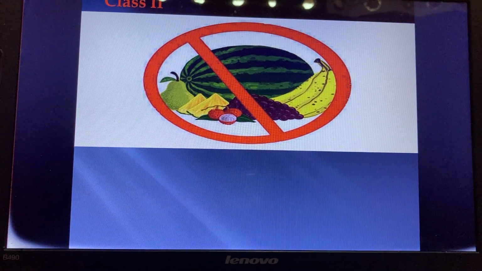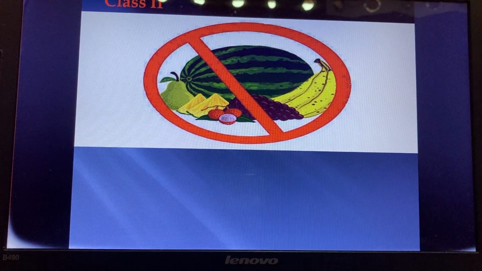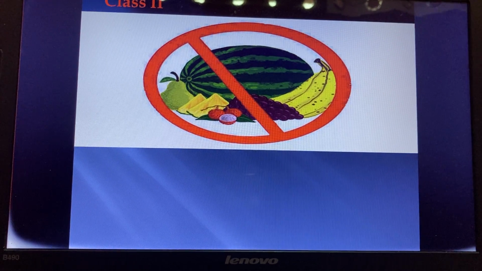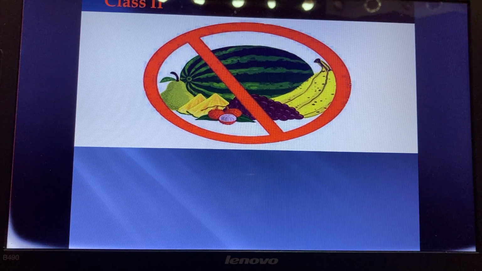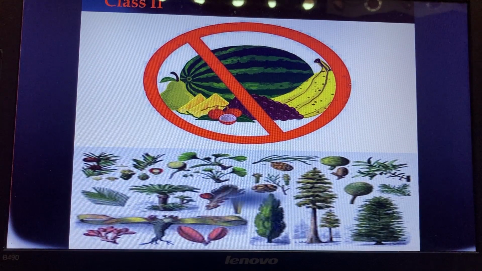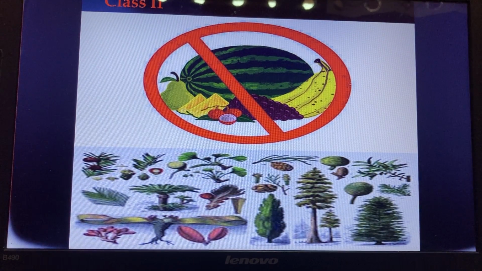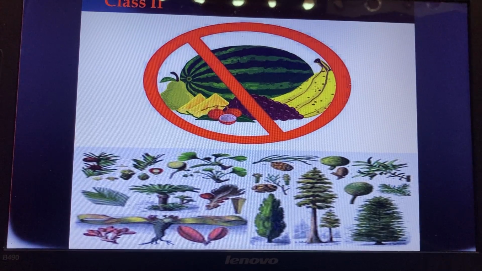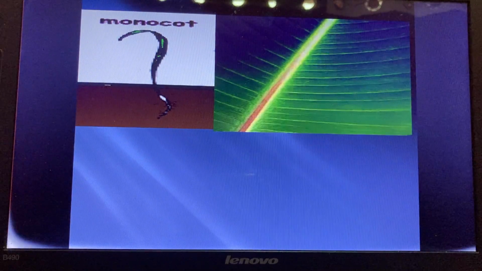Next, class 2 Gymnosperms, naked seed plants. These plants have no fruits. They have only naked seeds. There is no fruit. It has 3 families: Cycadaceae, Coniferae, Gnetaceae.